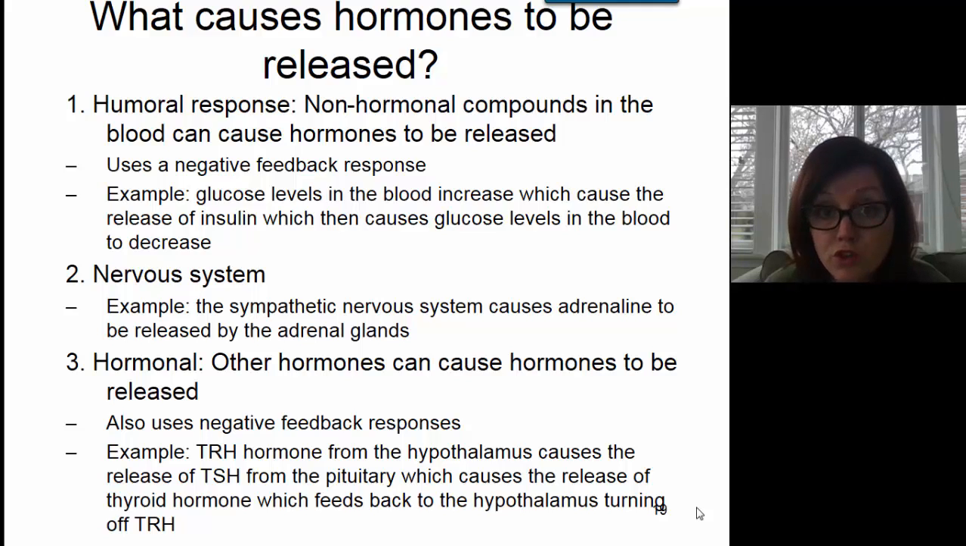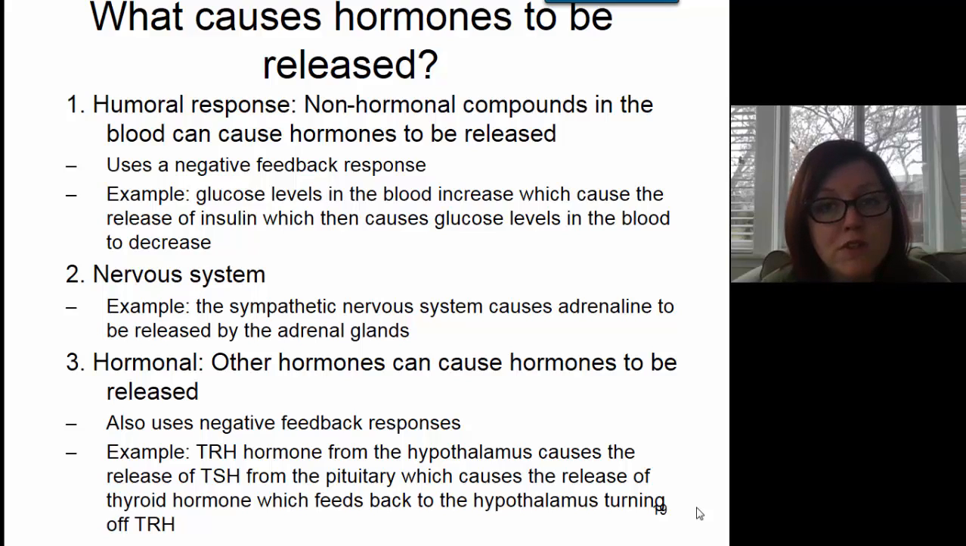Glucose, in other words, sugar levels in the blood, is what causes the release of insulin. As glucose levels in the blood increase, the pancreas can detect this, and then the pancreas will release insulin, a hormone, that will then cause the glucose levels in the blood to decrease. So in that example, we have a non-hormonal substance, glucose, which is causing the release of the hormone insulin.